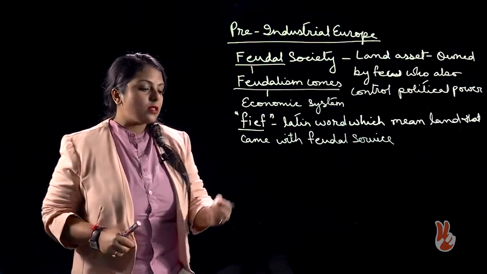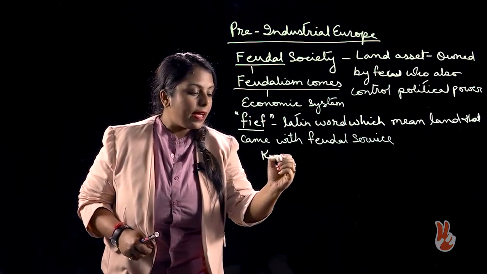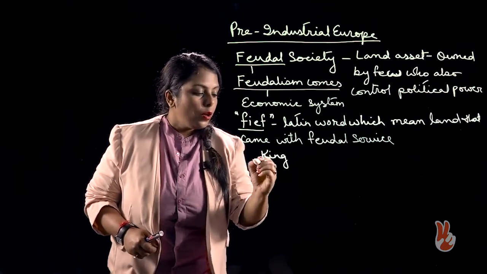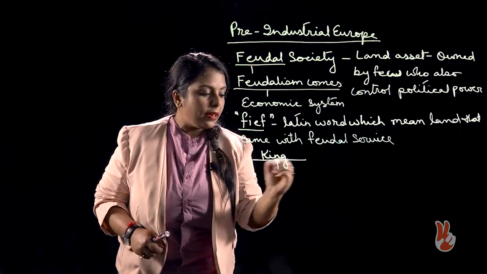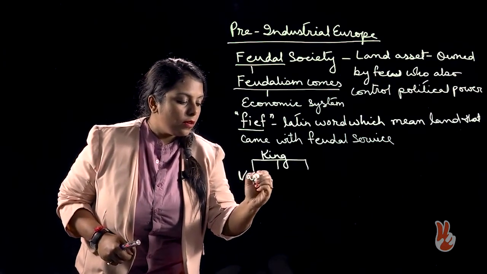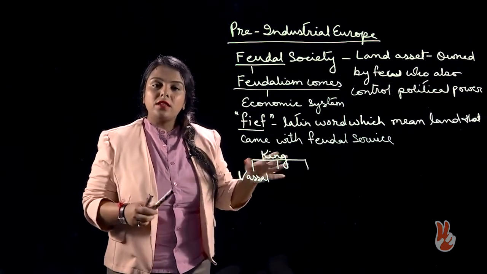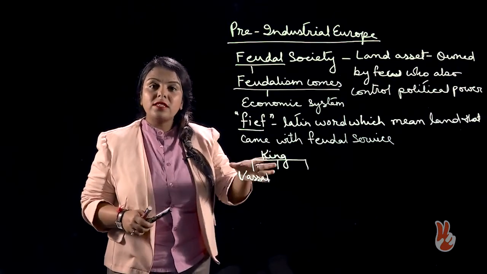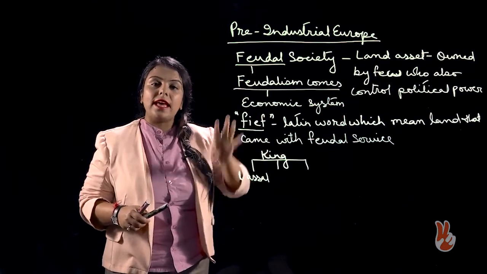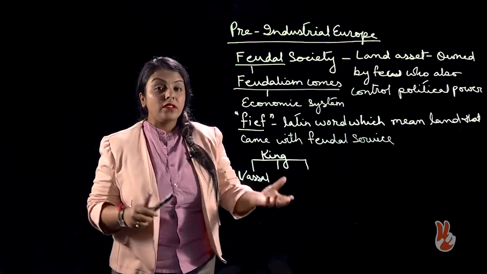So, if you see the society structure, at the top we had king who had to distribute the land among vassals, vassal king, those who were basically subjugated king, but reinstated, they were seen as vassal and land was given to them, or vassal king could be someone related to the king.